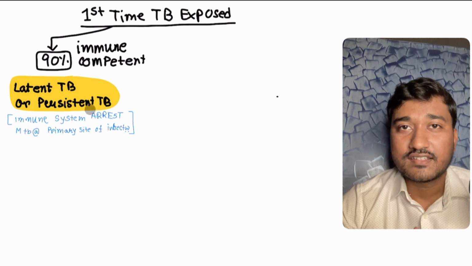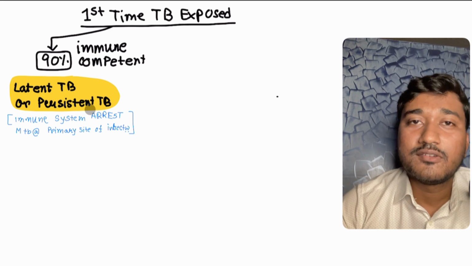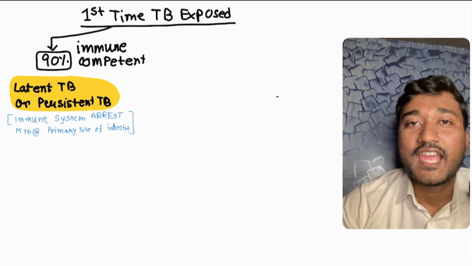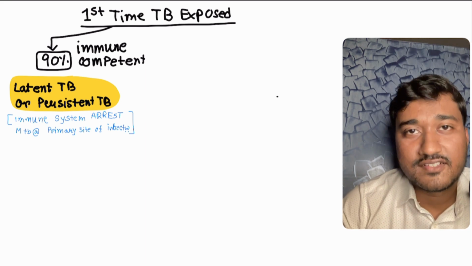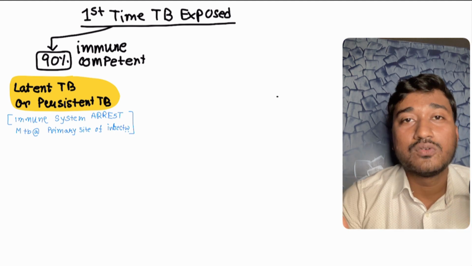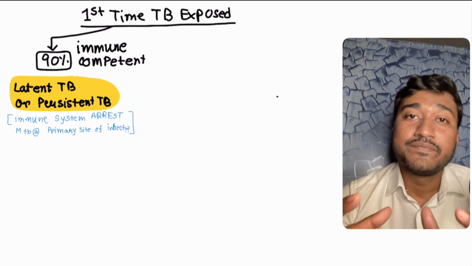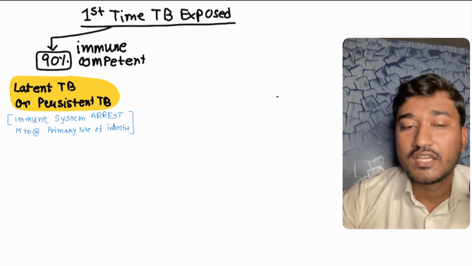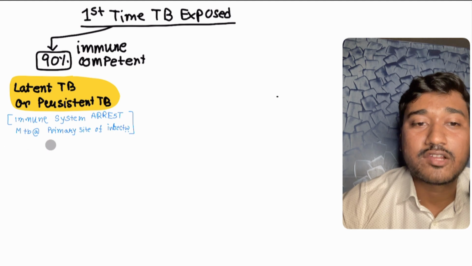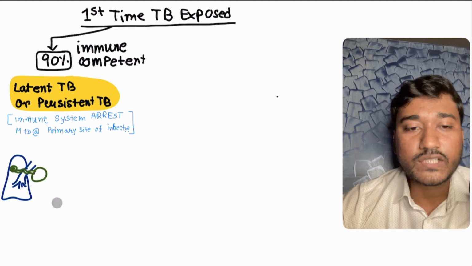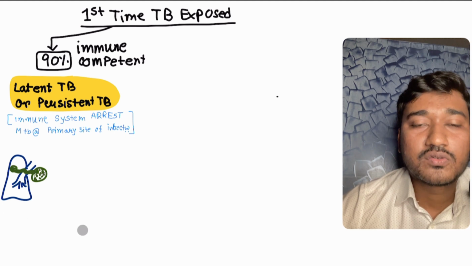We just discussed it: the TB bacteria came, the T cells got primed, memory T cells were formed, and Ghon's foci and Ghon's complex were eventually formed. In this state, where the immune status of the baby is really good, the baby controls this TB infection. This is latent TB or persistent TB, where the immune system arrests Mycobacterium tuberculosis at the primary site of infection. This is characterized by Ghon's complex.